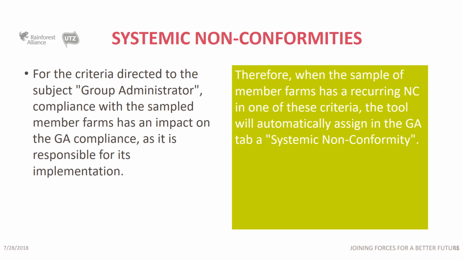Only for the criteria addressed to the group administrator, which are identified in the group scoring tool with a light blue background, the compliance of the sampled member farms has an impact on the scoring of the group administrator, as he is responsible for its implementation. So in the event that the sample of member farms has a recurring nonconformance in one of these criteria, the tool will automatically assign in the Group Administrator tab a nonconformance for the group administrator categorized as systemic nonconformance. This nonconformance will be reflected in the group administrator scoring regardless of the compliance of the group administrator with respect to that criterion.